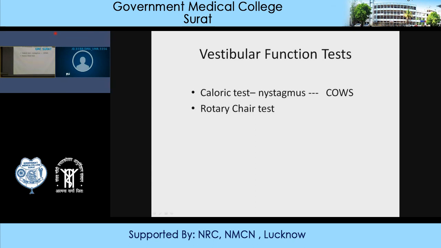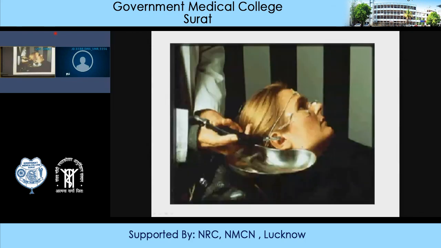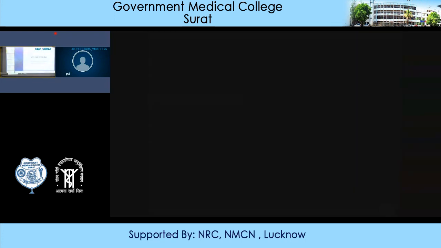And with Barany's chair test, a person is made to sit on the chair and it is rotated, and then you can see the direction of nystagmus and do the diagnosis. So these are the two vestibular function tests which are performed routinely. One is the caloric test and the second is the rotatory chair test. Now this is the diagram showing the procedure of the caloric test. With the help of a syringe, warm and cold water is injected into the external auditory canal. So thank you. This was all about the vestibular apparatus.